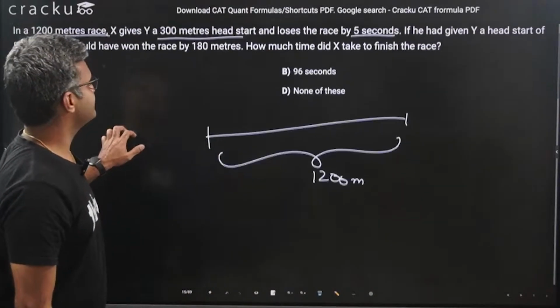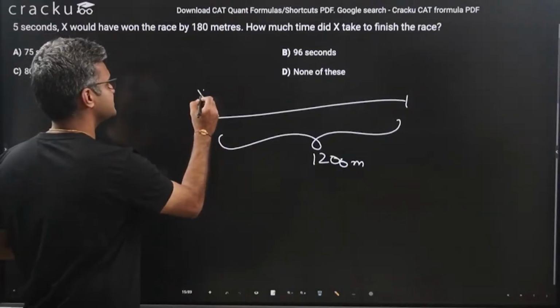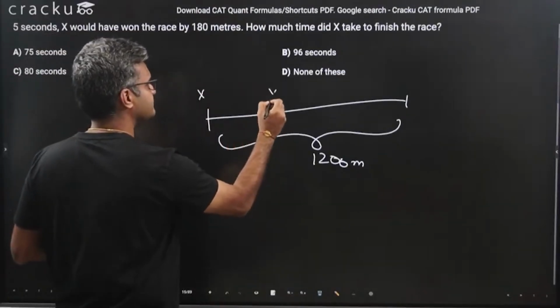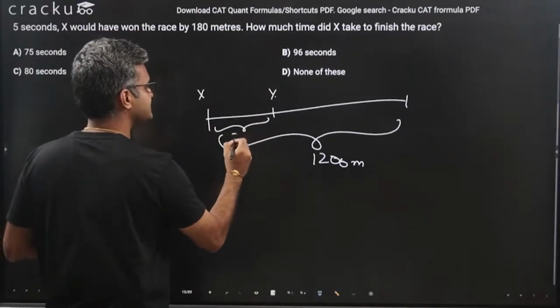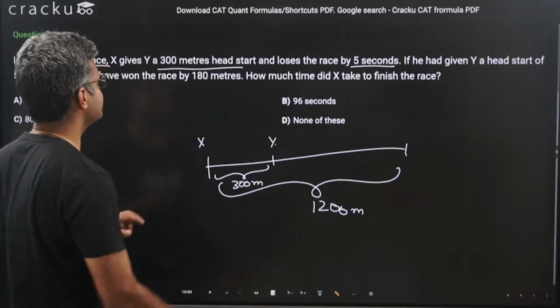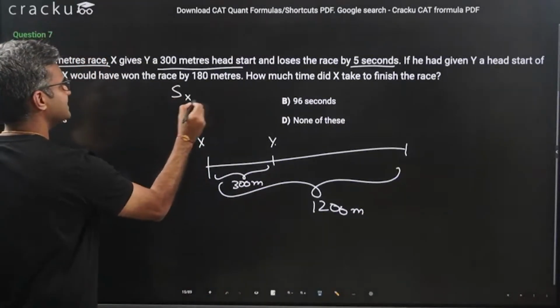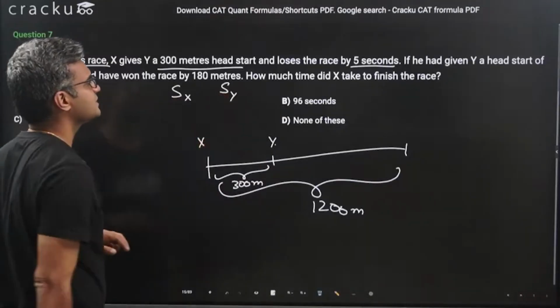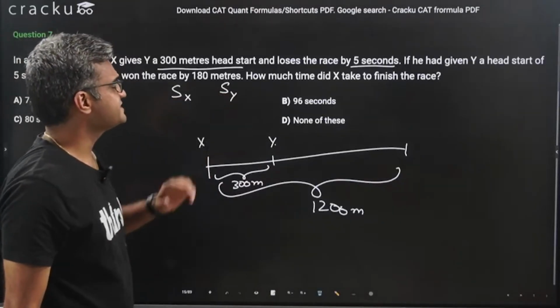And X has given Y a head start of 300 meters. So this is X and this is Y. The head start given is 300 meters. Now we don't know the speed of X. Let the speed of X be Sx. Let the speed of Y be Sy. And he loses the race by 5 seconds.